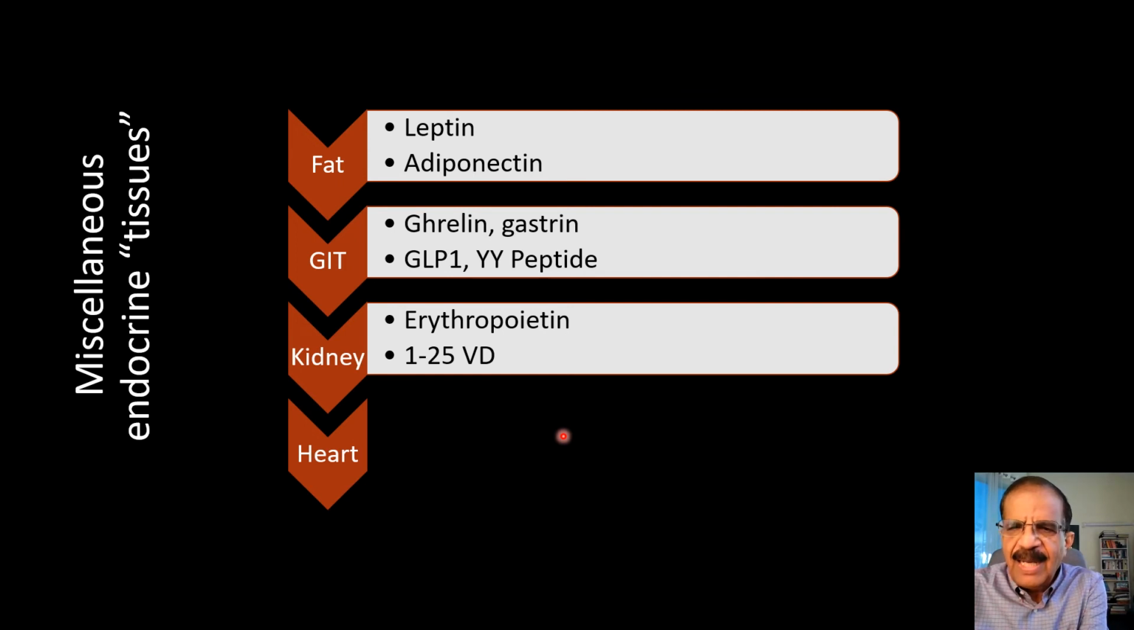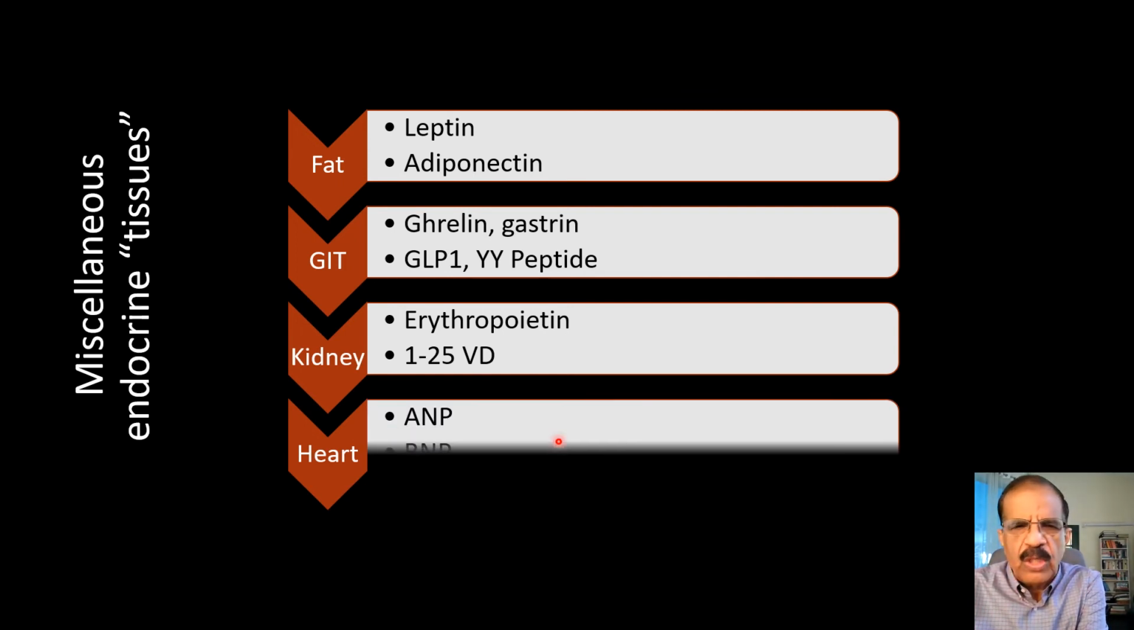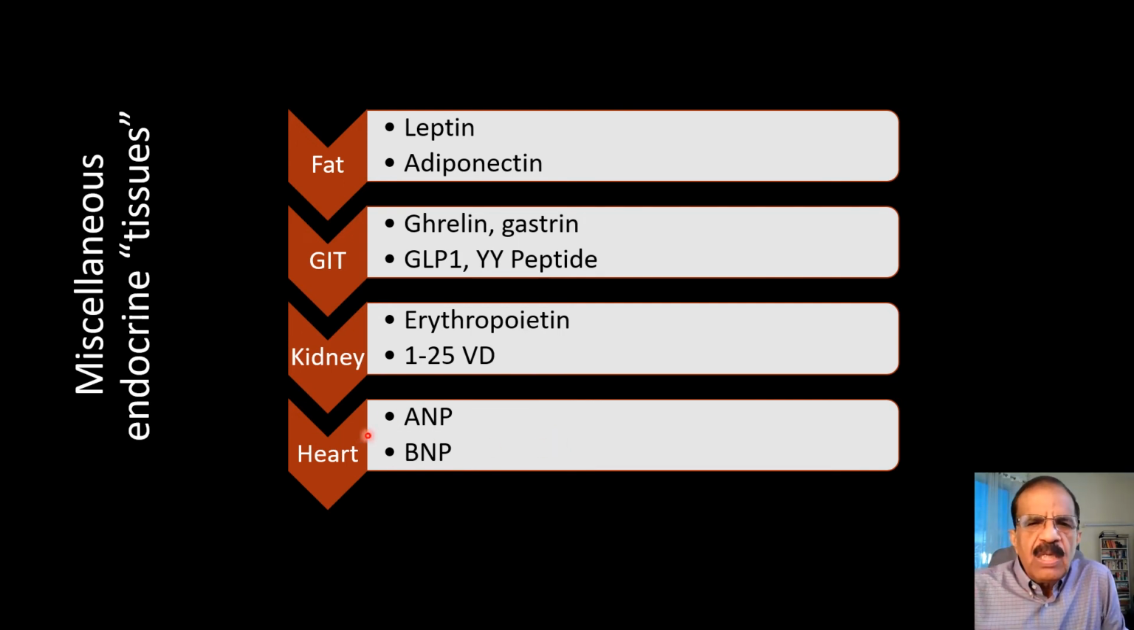Then heart is basically our engine, our pump, but it is also endocrine tissue. It produces atrial natriuretic peptide, and atrial of course means that it comes from the atrium. It is released in the situation of hypotension, and that is like a compensating mechanism. Atrial natriuretic peptide is a very important hormone. It is also raised in heart failure.